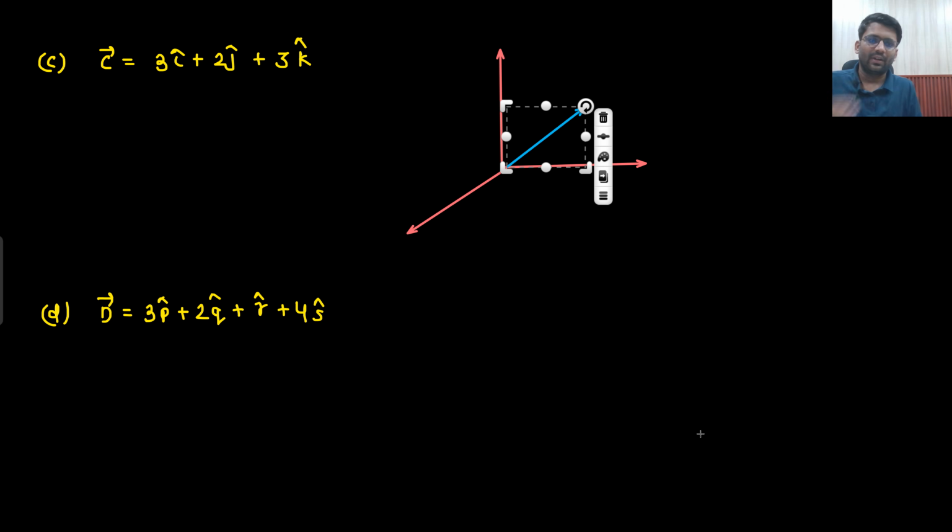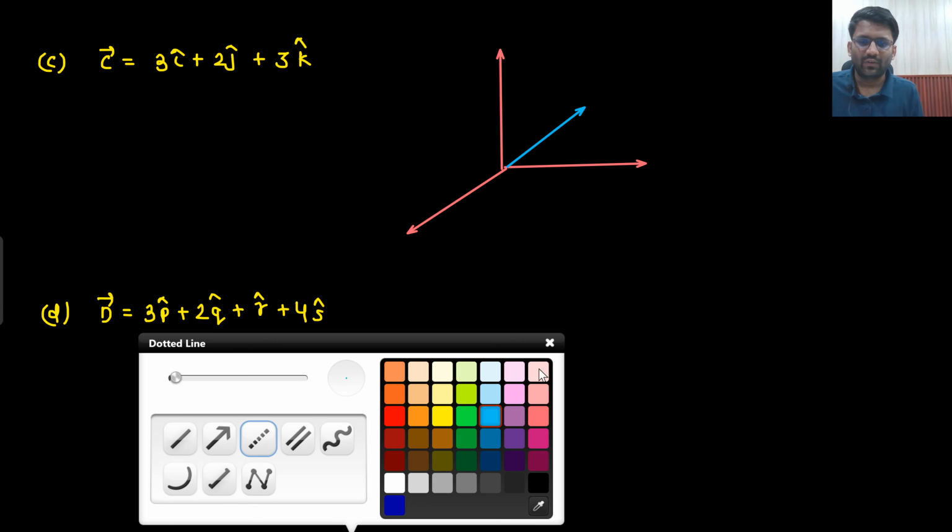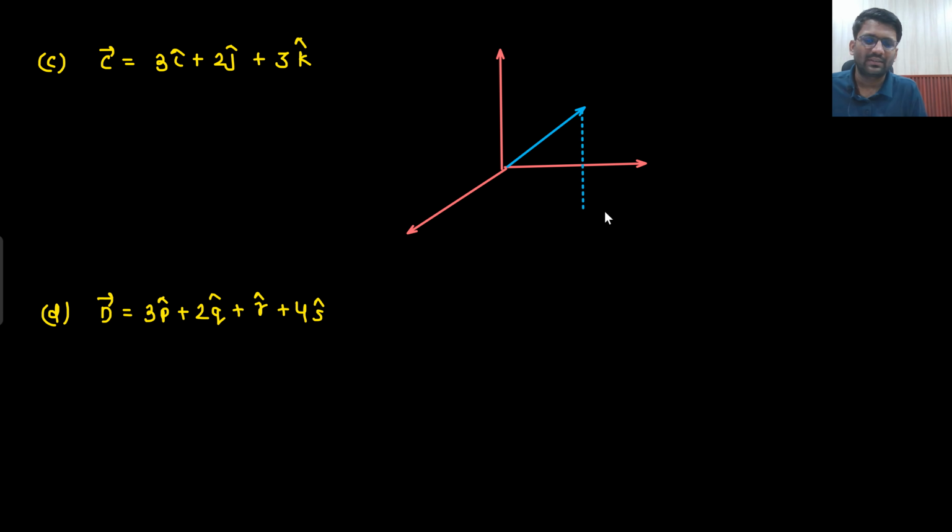Similar thing with this one as well. 3i cap plus 2j cap plus 3k cap. In 3D you can show it, right? In 3D I can show this vector 3i cap plus 2j cap plus 3k cap. It will be somewhere here. Please understand this is in the 3D. So how will I show it? This is how I can show that it is in the 3D. So now you are able to visualize that yes sir, it is in the 3D. This point, this is the vector C which is in the 3D.